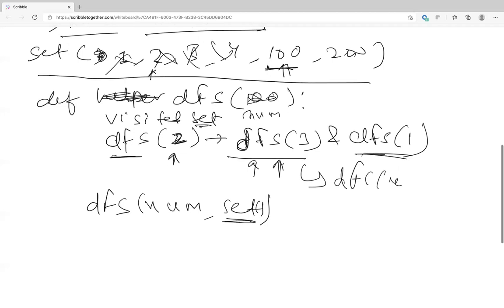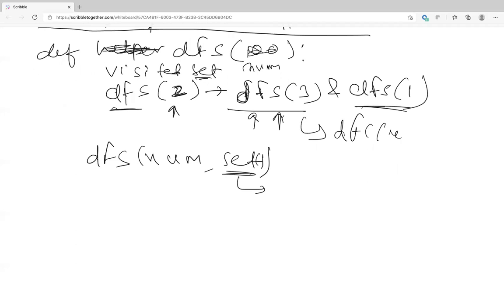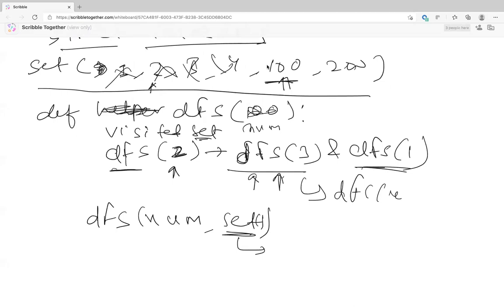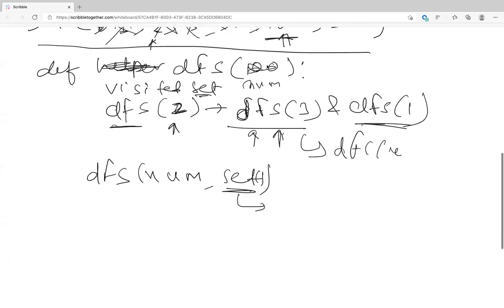We basically create a set out of the given numbers. That is our first step. That is the set we are passing to the DFS function. So our set has all the numbers now, and when we call this DFS helper the very first time, it has all of 1, 2, 3, 4, 100, 200 inside it. Wait, is this a new one? So you're saying it's a copy of the original, or is it a new one?